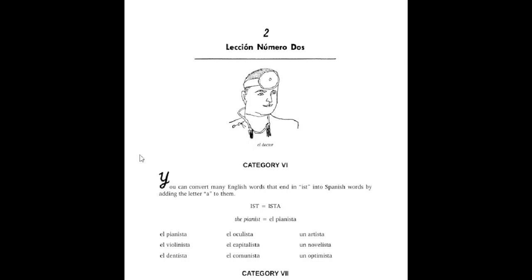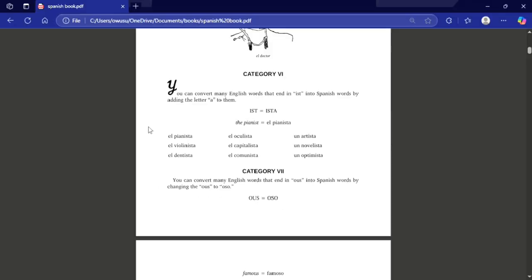Today, we're moving on to lesson number 2. In Spanish, that is Lección Número 2. So we have a photo there that looks like a doctor. It is a doctor. So in Spanish, we have el doctor. So we continue with the categories.